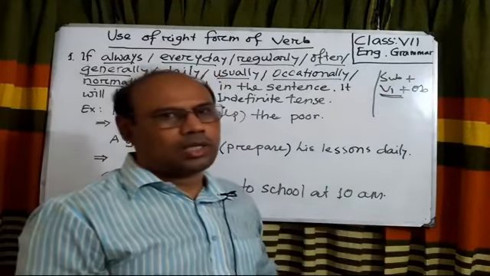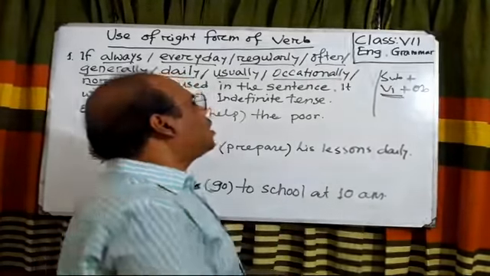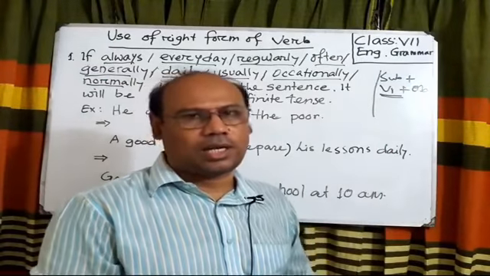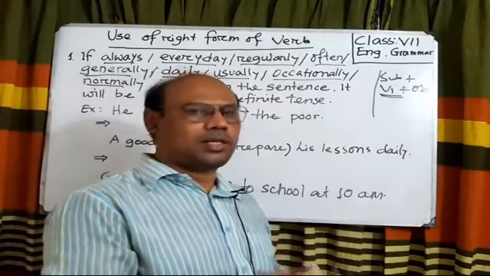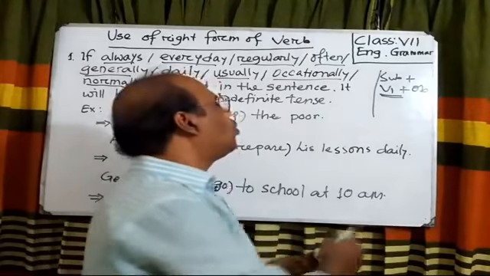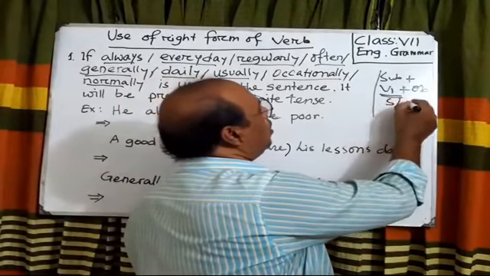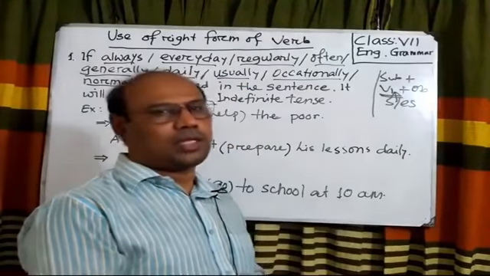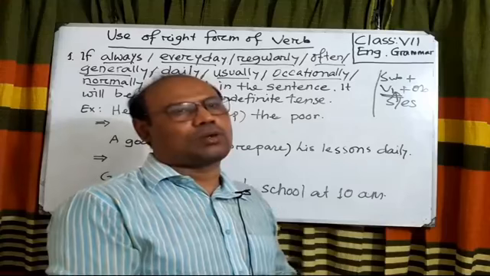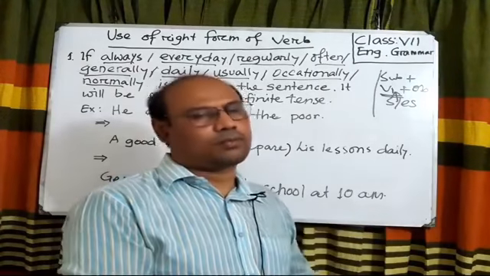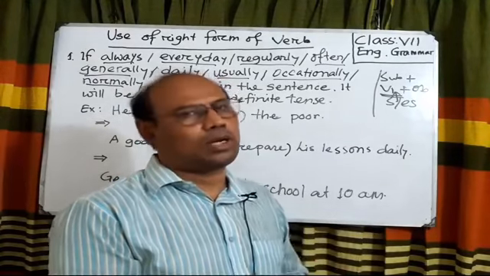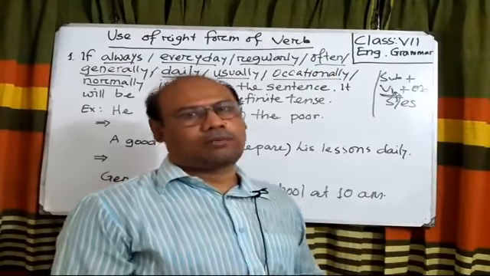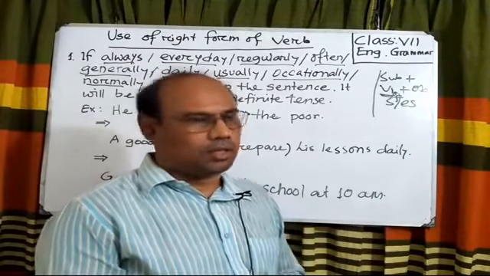I told you in my tense class that if the subject is third person singular number and the sentence is in present indefinite tense, we will use s or es with the verb. Except for third person singular number, for first person, second person or third person plural number, we will just use the present form of the verb.